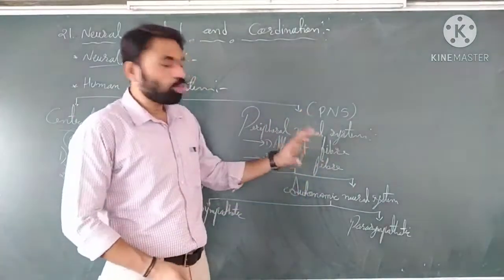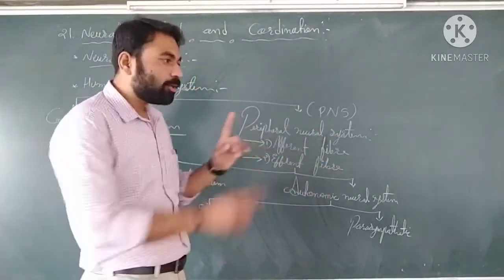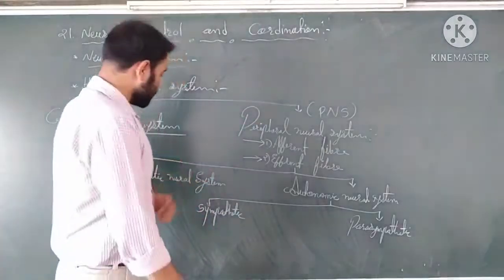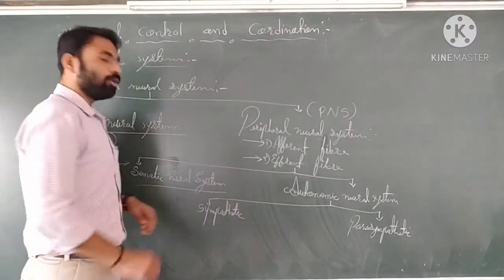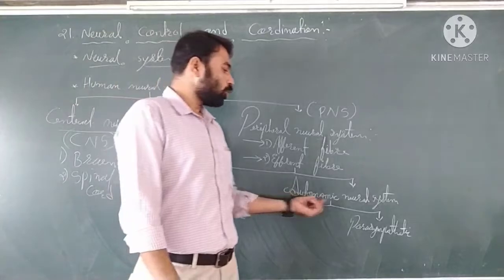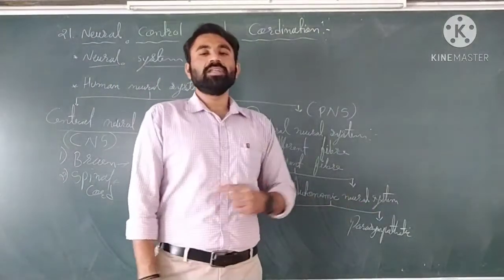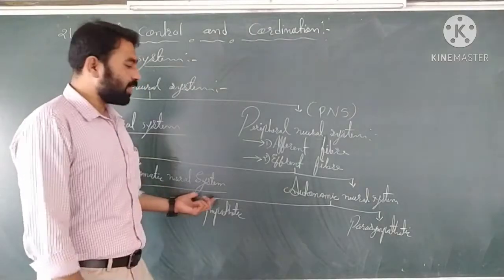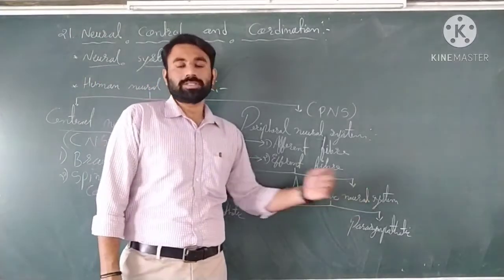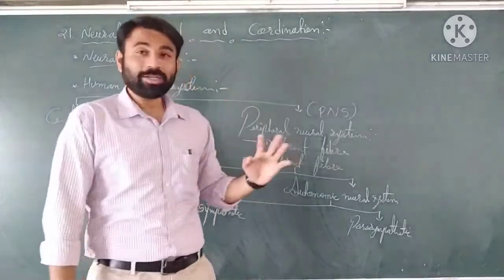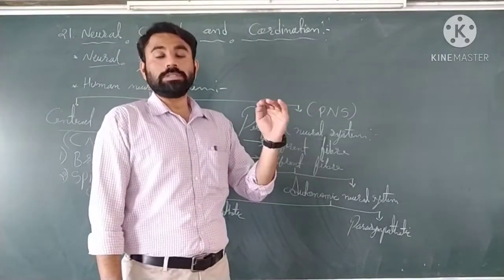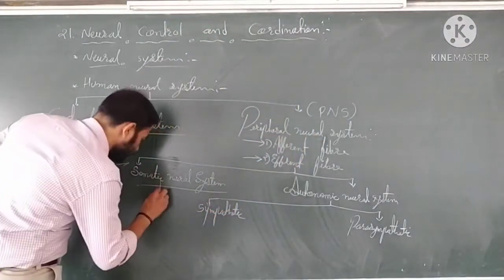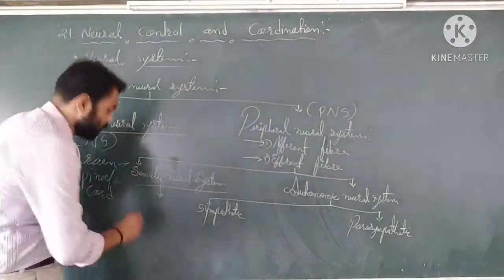Now these two fibers form the two types of peripheral nervous system. The first is the somatic neural system and the second is the autonomic neural system. Now the somatic neural system controls the skeletal muscles, or gives messages to skeletal muscles.